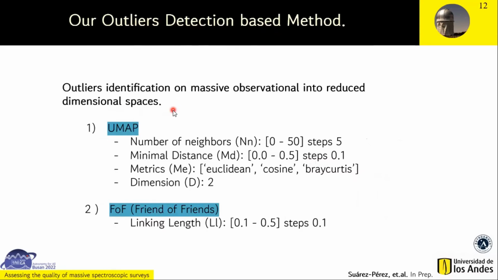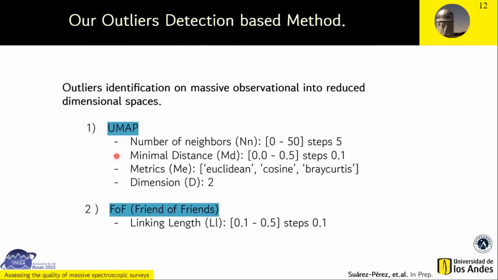The UMAP algorithm has some tunable parameters. The number of neighbors is a parameter that controls the number of objects in the input space that UMAP uses to project. It means that a low number focuses on the local structure while a high number focuses on the global structure. The minimal distance is the second parameter.